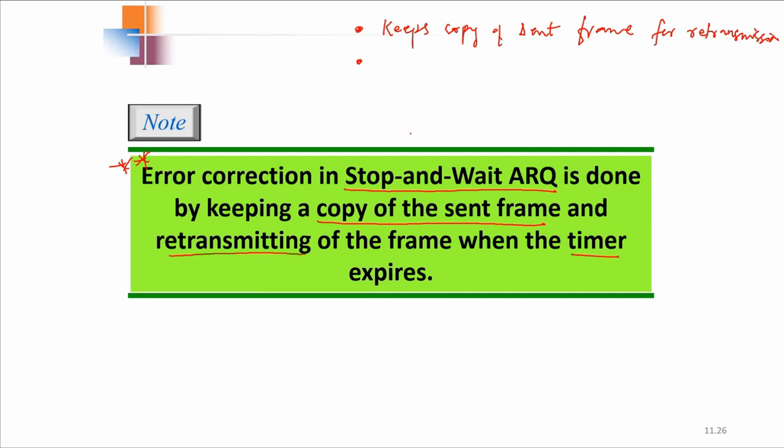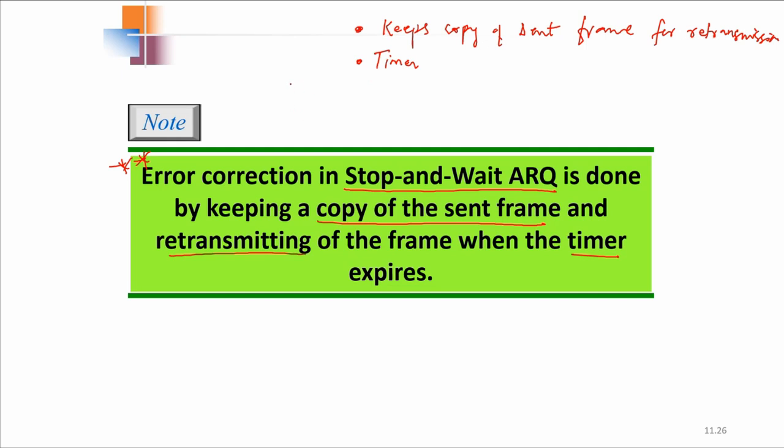In the previous case, if the acknowledgement was not received, the sender had to wait for an infinite amount of time. That's why there is a timer. Once the packet is sent, the timer is activated with a fixed time.